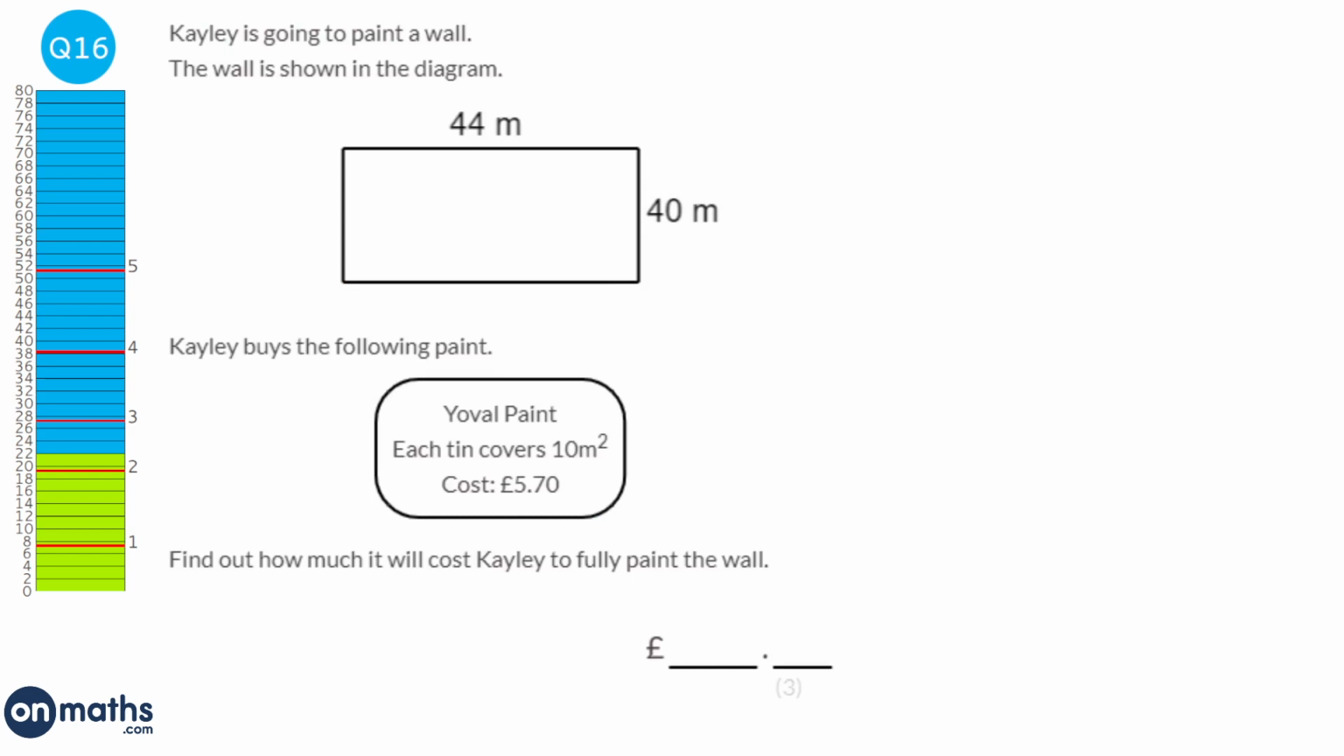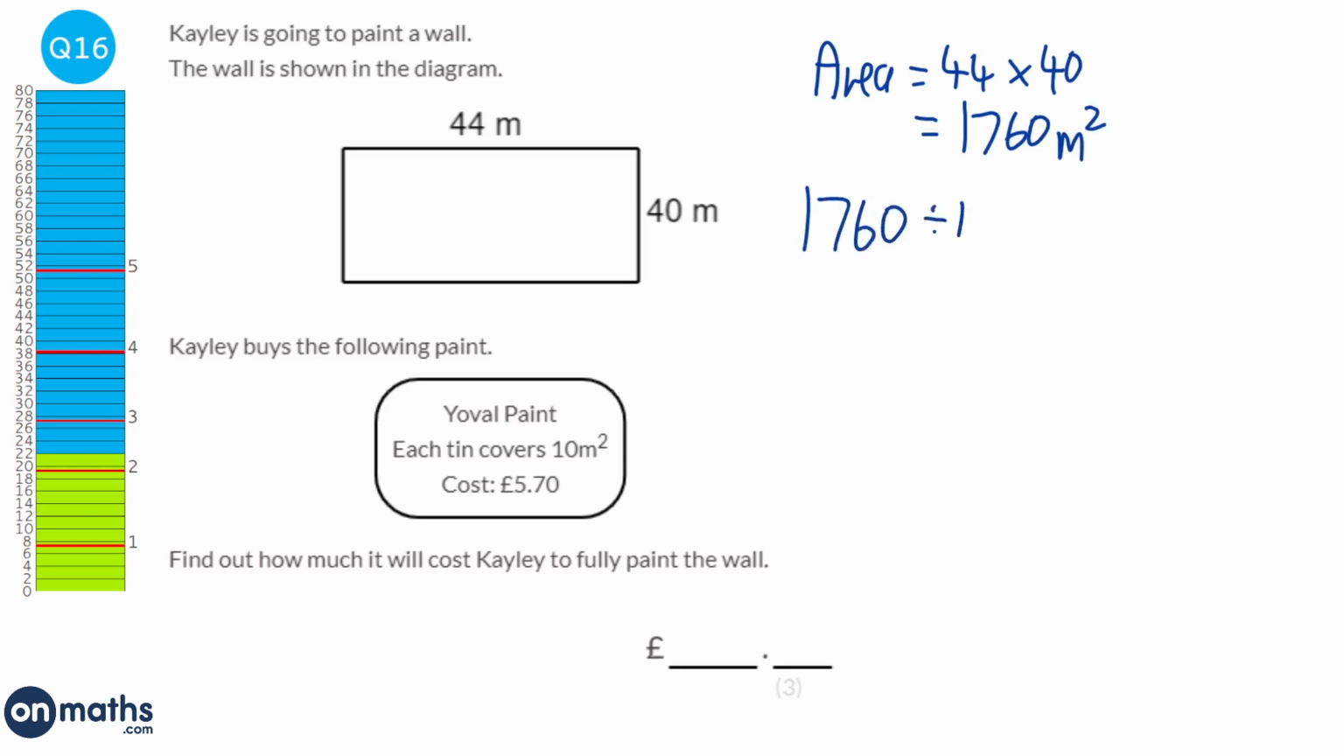First thing we need to do is work out the area of the wall. To do that, we're just going to multiply the 44 by the 40. So 44 times 40 is 1,760. And next thing we notice is that each tin covers 10 meters squared. So we can work out that there are 1,760 meters squared in total for our wall. And if each tin covers 10 meters squared, then we will need 176 tins. That's the amount of tins we need.